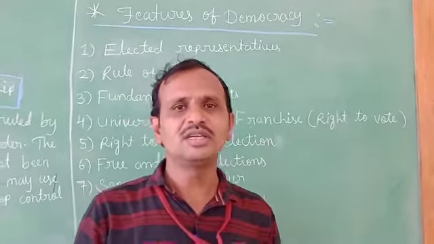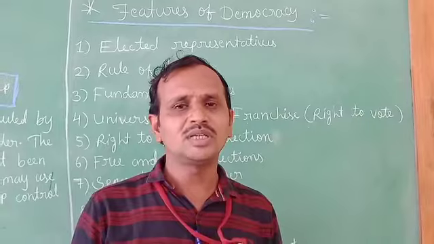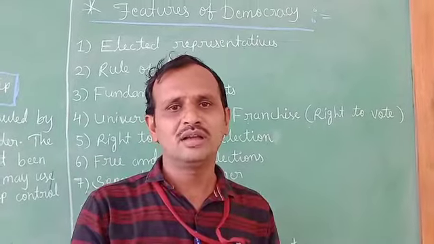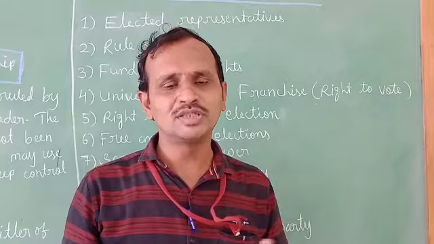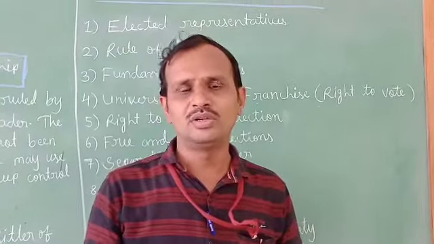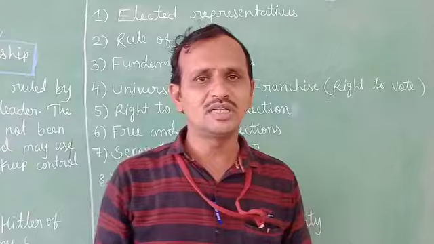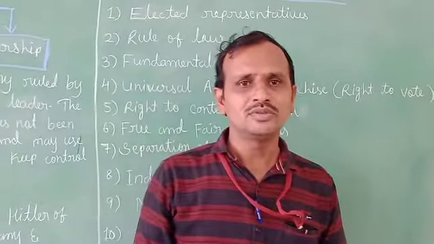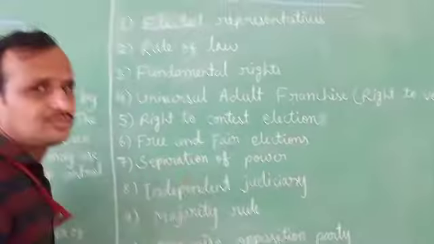Rajya Sabha and Lok Sabha come under the legislature, the president, prime minister and his ministers come under the executive, and the Supreme Court, High Courts and their judges come under the judiciary. That's why it is called separation of power.